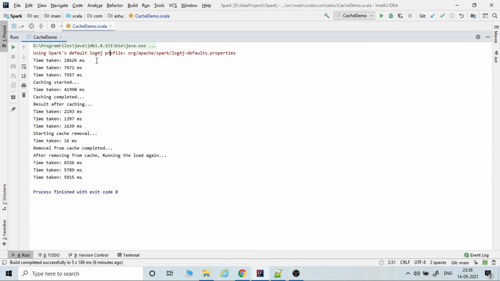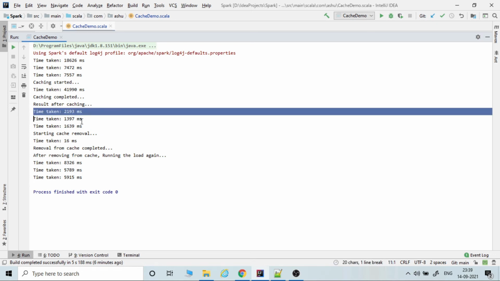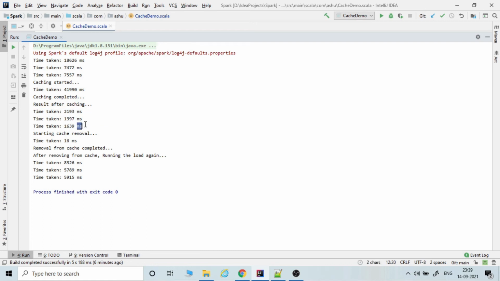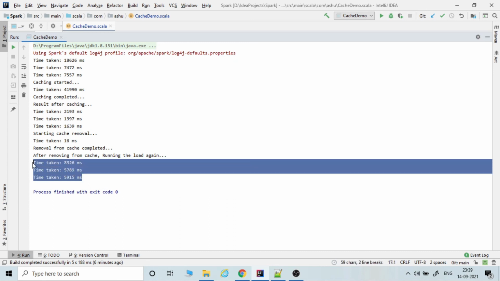After caching, as you can see, this has greatly reduced the group by and sum operation. And again, if you remove the cache, the time taken increases.